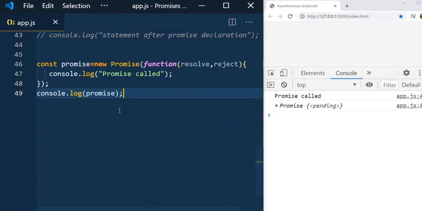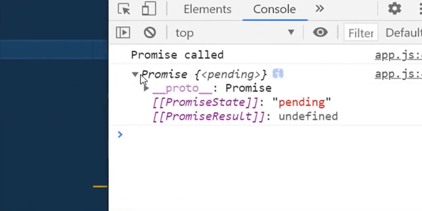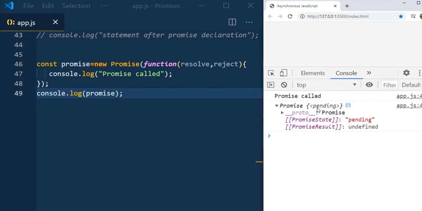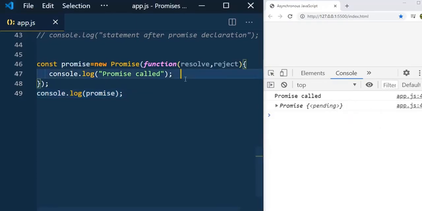And now we check promise, and you can see the state is pending, which means we have created the promise and the promise state is pending now. At this stage, you don't know whether your friend will book the ticket or not. So this is the pending stage, and you can see the promise state pending, and promise result will be undefined.